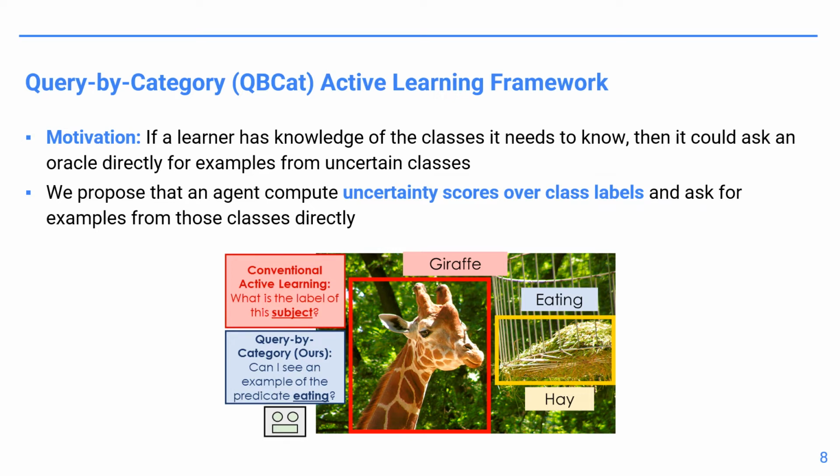For example, given the example at the bottom of this page, a conventional active learning method could ask for the label of the subject. In contrast, a QB-CAT active learning method could identify that it is uncertain about the predicate class eating and ask to see an example containing the predicate eating. An annotator could then provide this example to the agent.